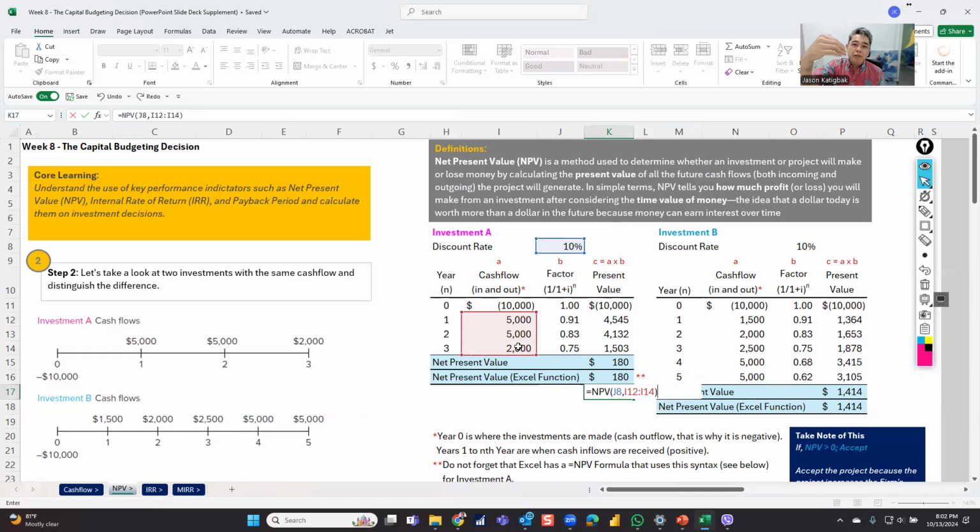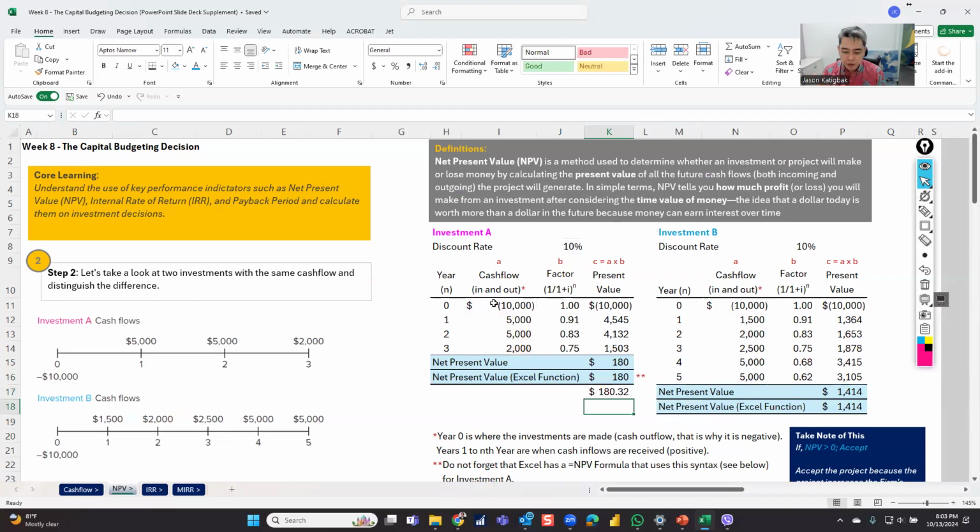Why? Because you have now the 1, 2, 3 as years, right? But I need to bring the cash outflow, on a negative number, to year zero. That's why you don't include that altogether in the formula.